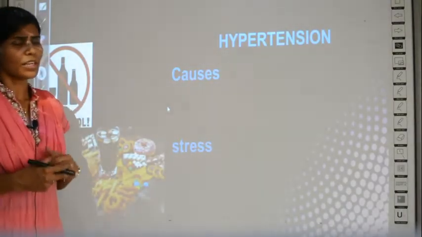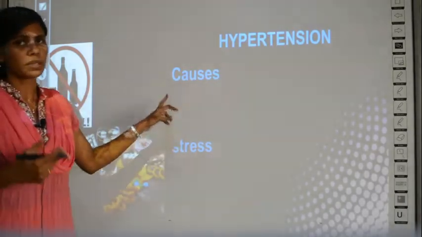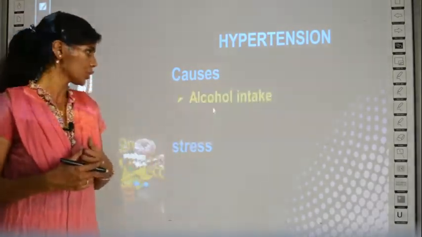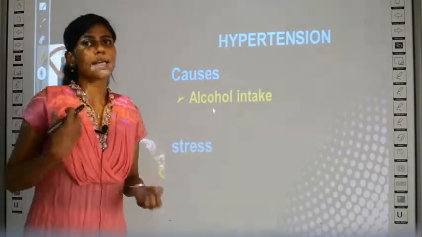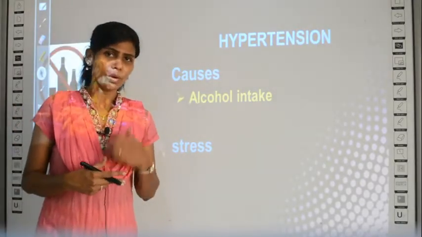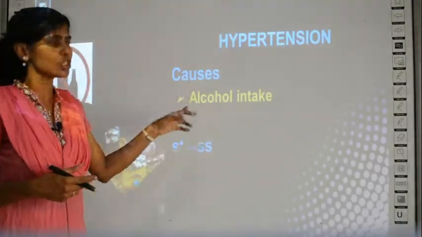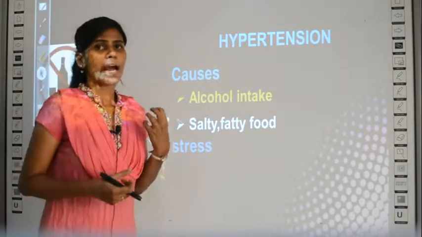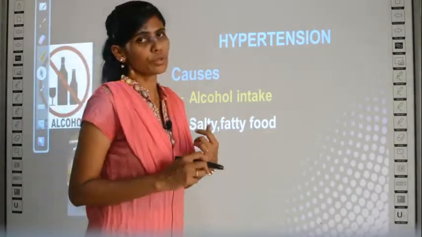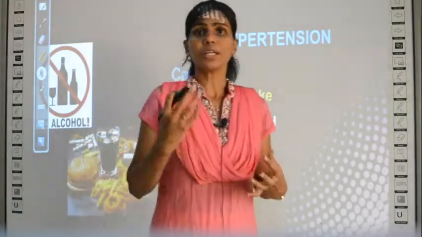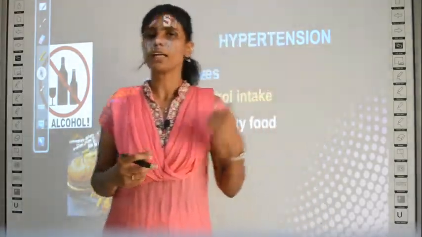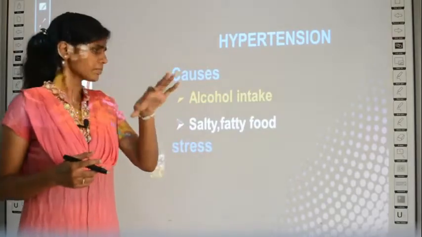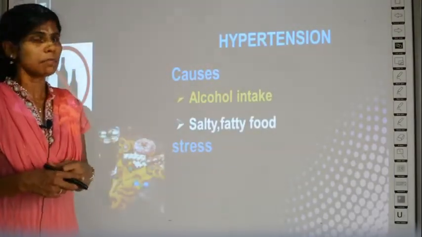So what may be the causes of hypertension? Why does a person get hypertension? If a person takes too much alcohol, it will lead to hypertension. Adding so much salt to your food will also lead to high blood pressure, so always consume salt in limited levels.